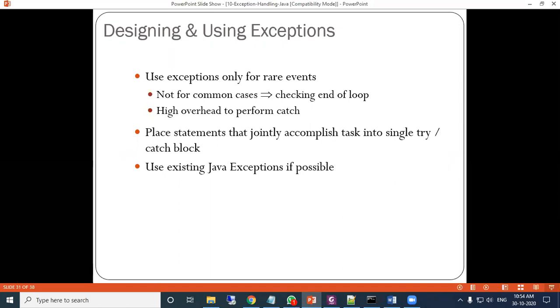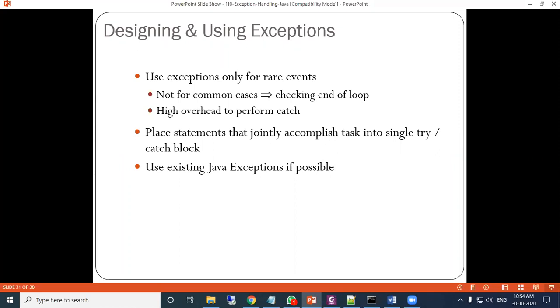And there may be more than one catch block, written immediately after the try block. And there is another block called the finally block, which comes at the end of all the catch blocks.